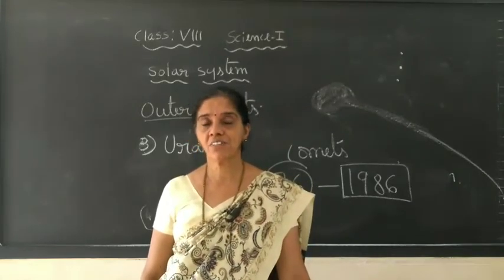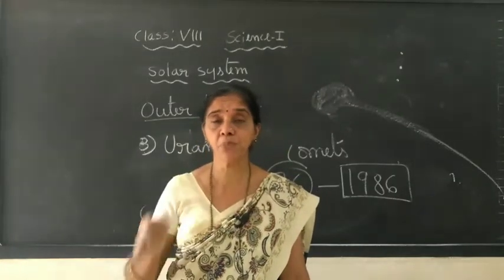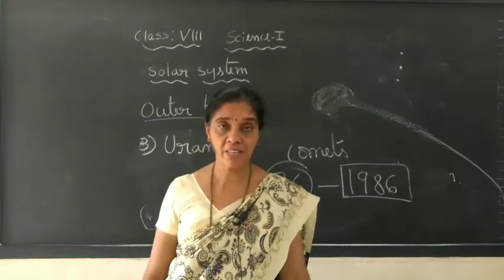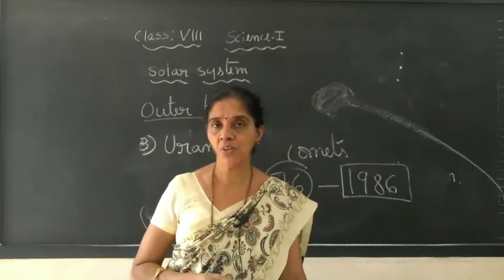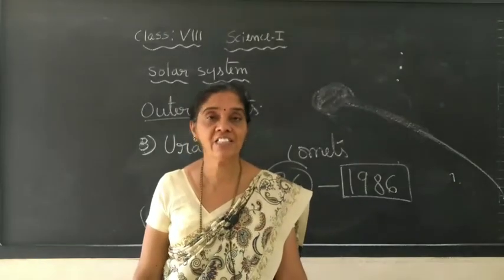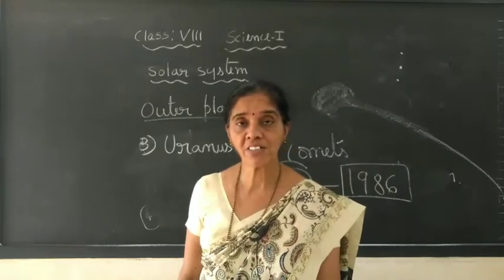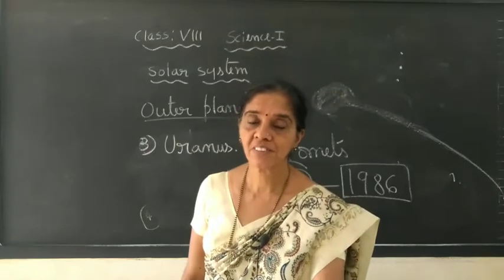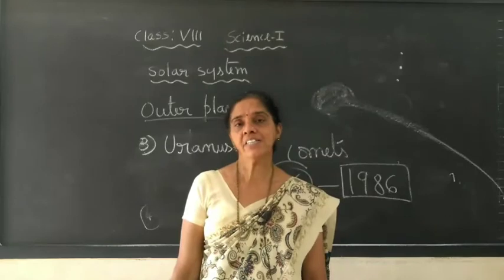And after this we have, between Mars and Jupiter, a huge space. The distance between Mars and Jupiter is much more. Between these two we have huge space, and we will find the asteroids, what they are, and what about the meteors, meteorites, and man-made satellites, etc. We will study in the next class.